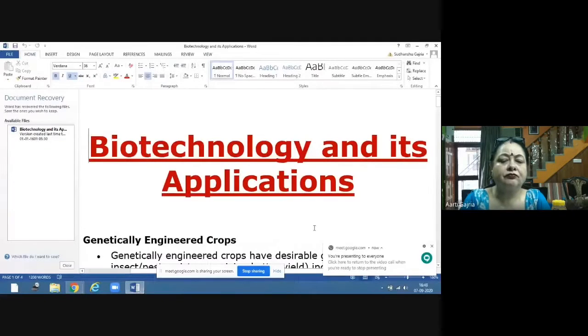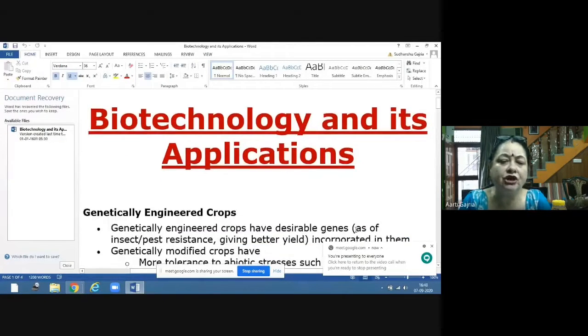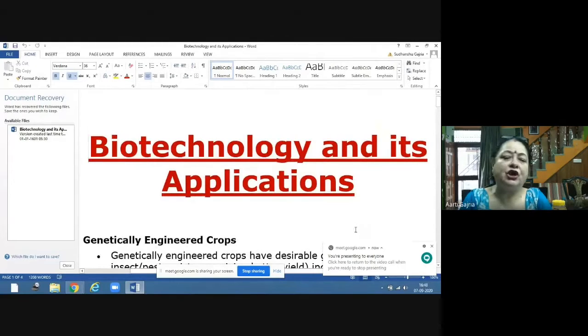So first of all, this application of biotechnology is there in enormous fields where it is helping in the welfare of human beings. But basically, in this chapter, we will concentrate on the fields of agriculture and medicine. Today we will concentrate on the applications of biotechnology in the field of agriculture.